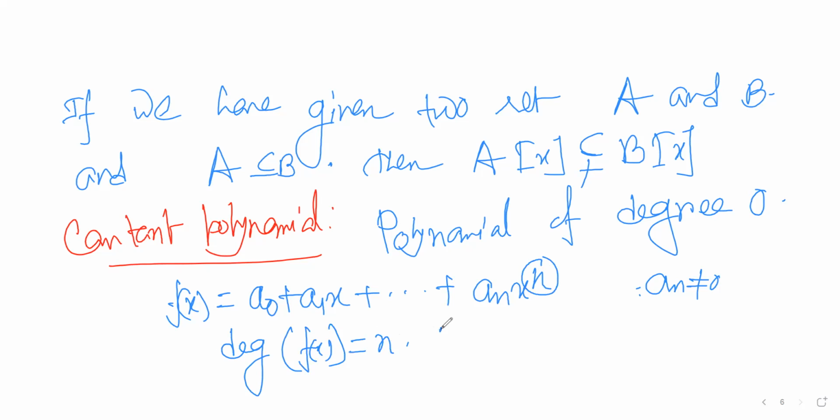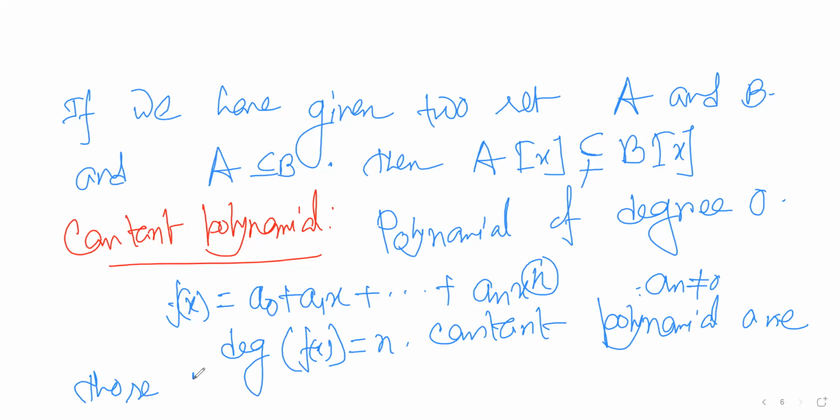Now constant polynomials are those polynomials of degree 0, right?